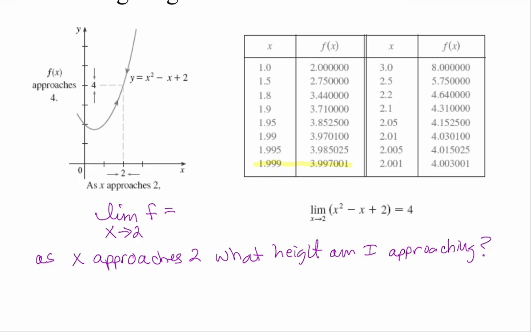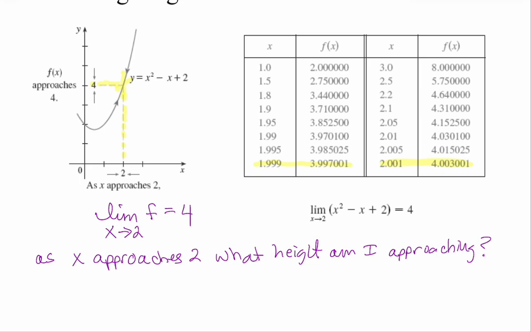And if I go from the right, 3, 2.5, 2.2, all the way up to 2.001, I'm also going to a height of 4. A limit doesn't guarantee that I am hitting a height of 4. It is saying, what height are you heading toward? It doesn't necessarily guarantee that I land there, but the answer would be I'm heading to a height of 4.